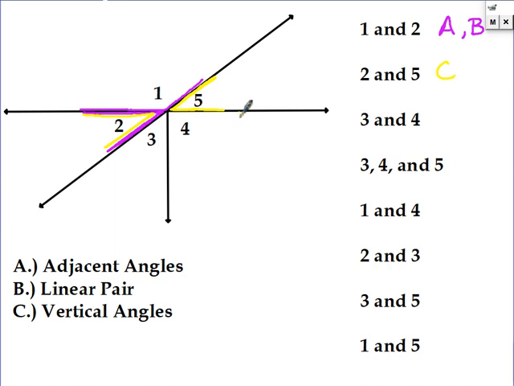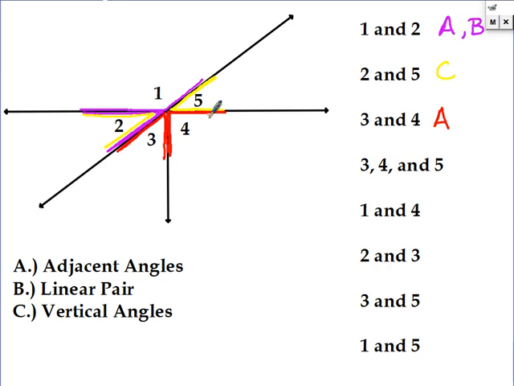3 and 4. Are they adjacent? Yes, they are, because they share a vertex and they share a side. Are they linear? No, they don't form a line anywhere, and so they're not vertical either, because they certainly don't form two lines if they don't form one, so they're just adjacent.